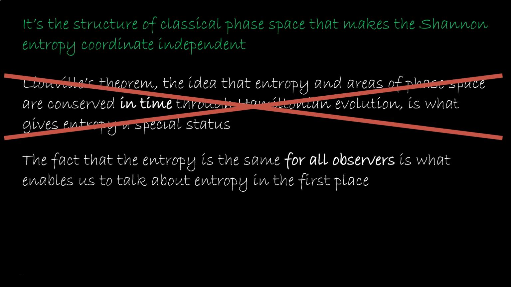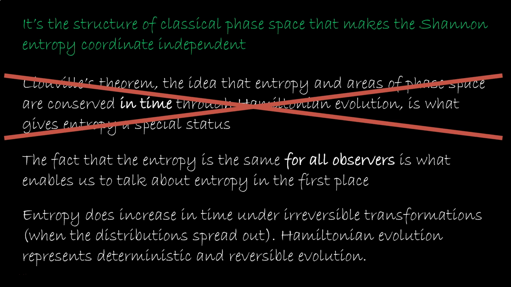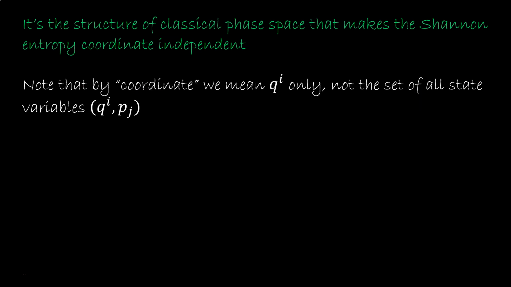This is why we should always do statistical mechanics in phase space, with position and conjugate momentum, and not with position and velocity or kinetic momentum. It is only on phase space that you can compare densities for two different states in a way that is meaningful. Now, in general, entropy can decrease or increase over time. Hamiltonian evolution represents deterministic and reversible evolution, the case where entropy and densities stay the same. One possible source of confusion is that by coordinate we mean the spatial coordinates q_i only, not the unified coordinates of the set of all variables q and p.